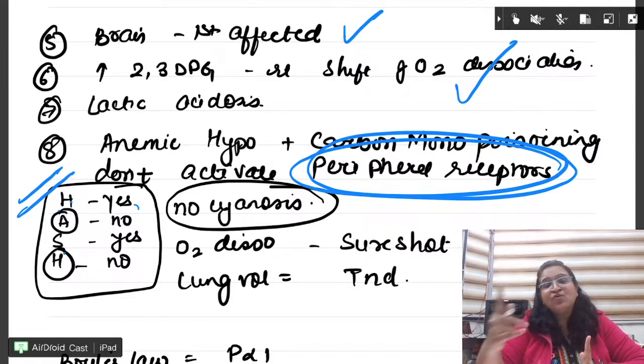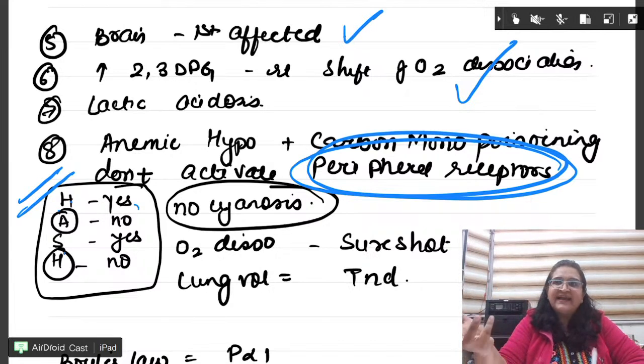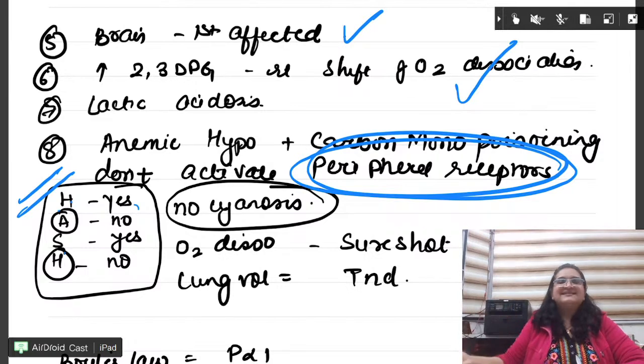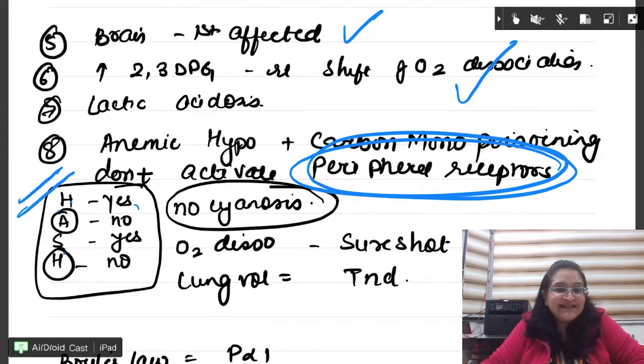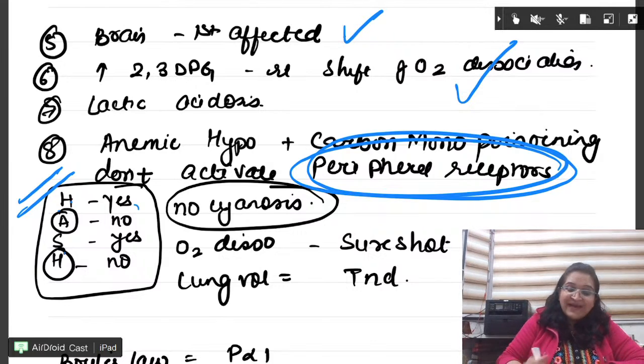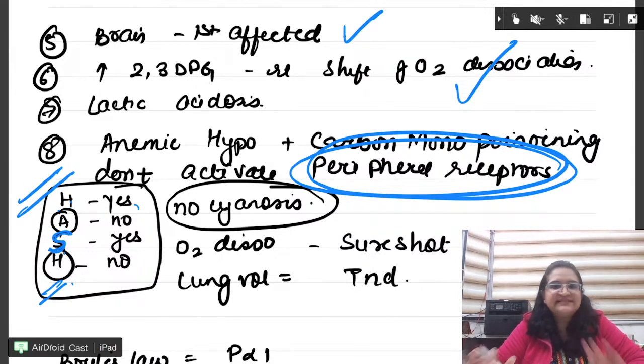A, anemic, no cyanosis, because in anemia the blood is less. If something is less, how can the reduced component be even less? S, stagnant, yes, and histotoxic again no. We don't see any cyanosis.